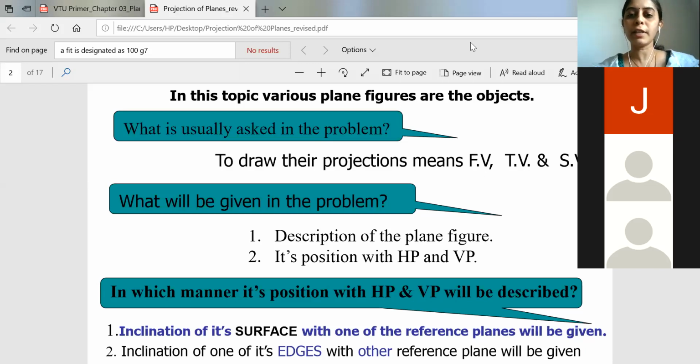Please listen carefully. So now we will be focusing on the front view, top view concept. I'll just explain you with respect to quadrant system also. So here also they will be asking you the front view, top view and the side view. So what will be given in the problem? A description about the plane figure will be given and also its position with respect to HP and VP will be given. So without that it is not possible to solve the problem.